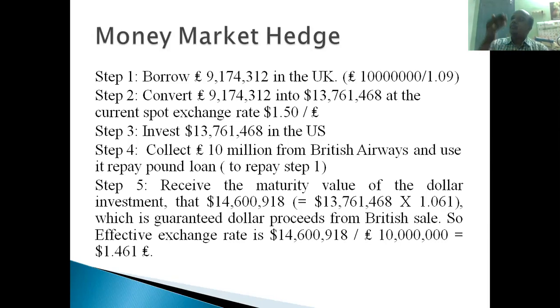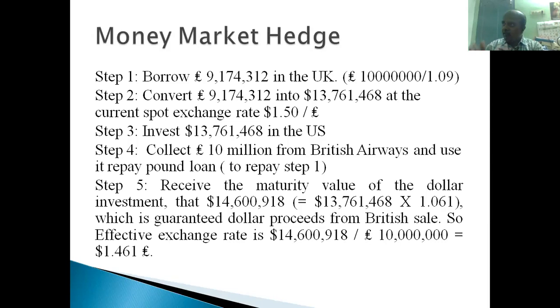Why are they making the deal? Suppose the rate goes below that, the company would suffer huge losses. To stop that, they do this transaction. Today itself they determine the exchange rate of $1.46 per pound. So after 1 year, when British Airways makes the payment to Boeing Corporation, they already know the exchange rate. 10 million pounds will be converted at the rate of 1.46. Whatever the rate in the spot market, Boeing Corporation will not bother, because they have already hedged the exchange rate fluctuation risk by fixing the rate now.